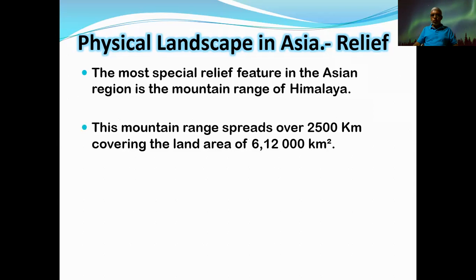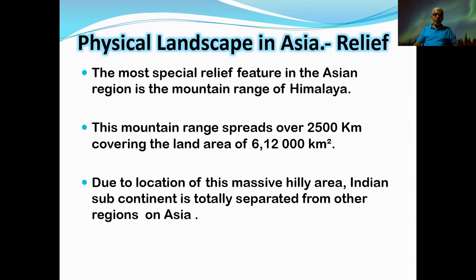This mountain range is spread over 2,500 kilometers, covering a land area of, now you can see the size of that one, 612,000 square kilometers. The length is 2,500, covering an area of 612,000 square kilometers. Then you can imagine the size of the Himalaya mountain complex in the Asian region.